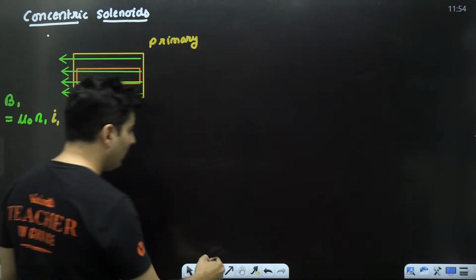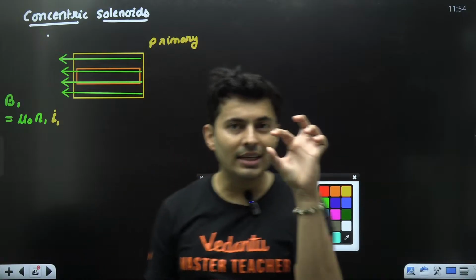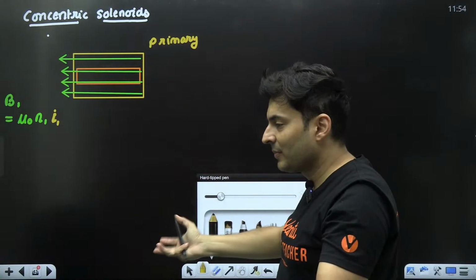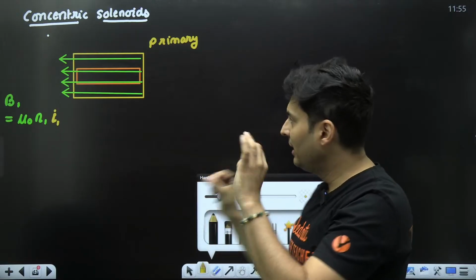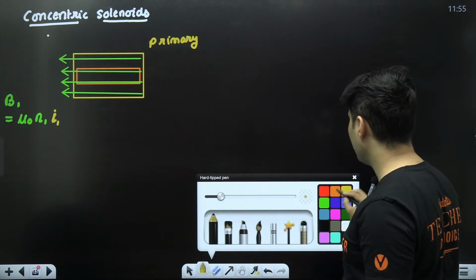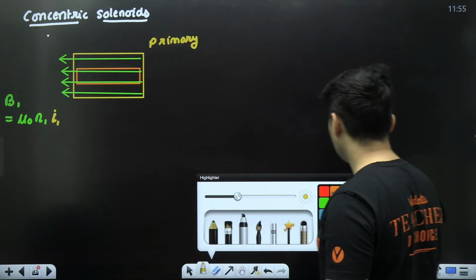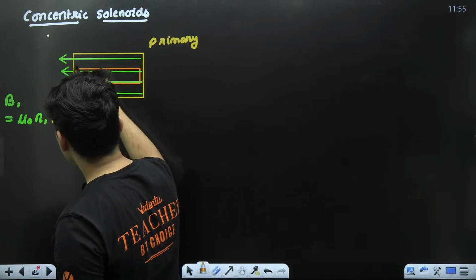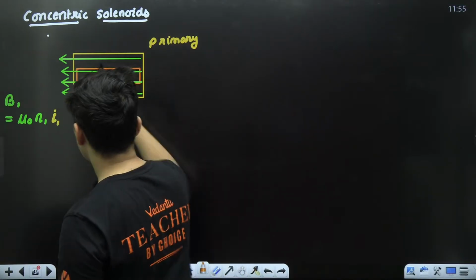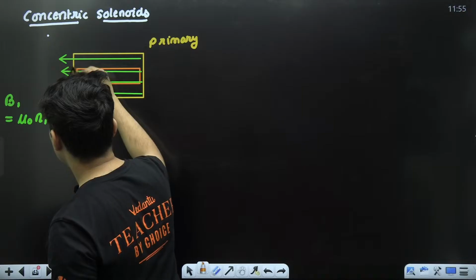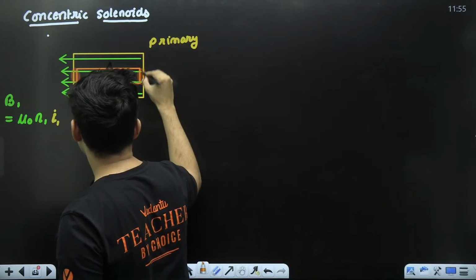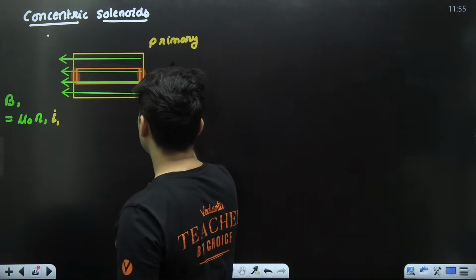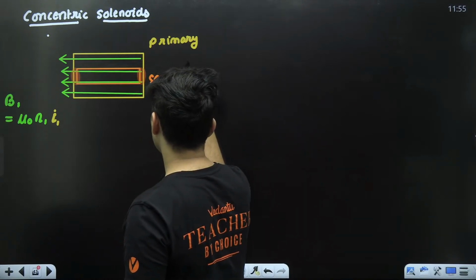But not all of that magnetic field passes through the inner solenoid. That outer solenoid is big. In that there is a concentric solenoid. Not all of it is associated with flux. If you notice very carefully, only a part of it is passing through the inner solenoid, which is basically our secondary solenoid.